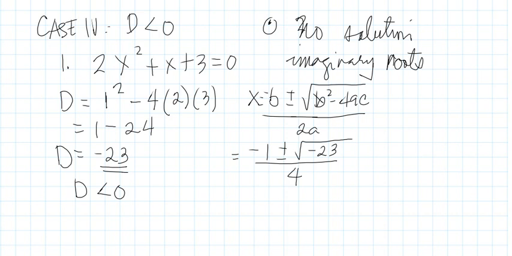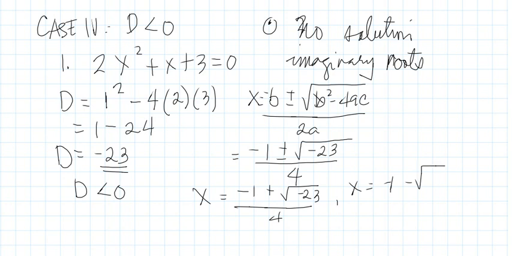So therefore, your roots are negative 1 plus the square root of negative 23 over 4, and the other root is negative 1 minus the square root of negative 23 over 4.